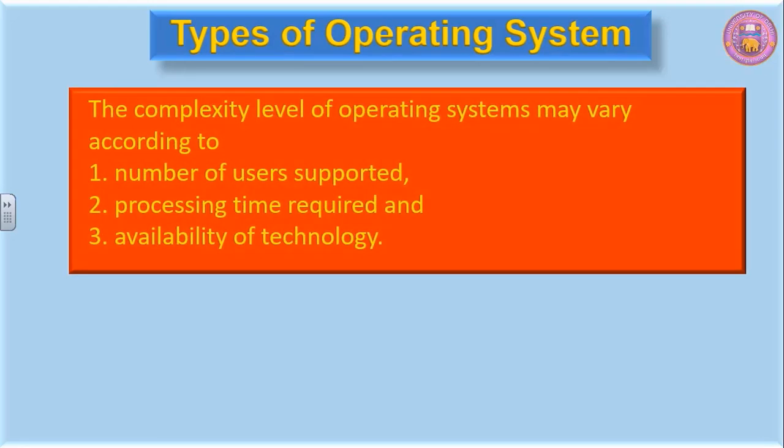The complexity level of operating system may vary according to first, the number of users supported, second, the processing time required, and the third one is availability of technology. On the basis of these three factors, we can determine the complexity level of operating system.